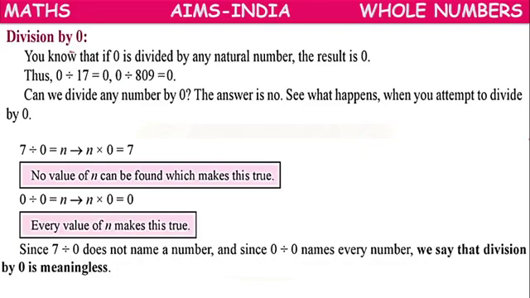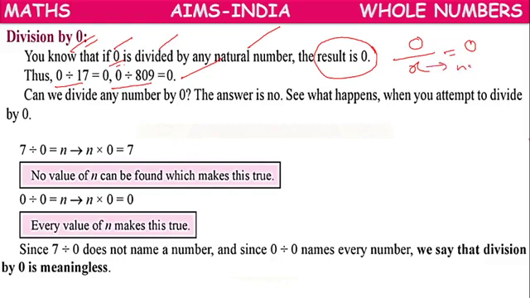Next, division by 0. You know that 0 divided by any natural number always gives 0. So 0 by 17, 0 by 809, any bigger number you can take. So 0 by any natural number equals 0. Here X is a natural number. If we take whole numbers, we have to consider 0.